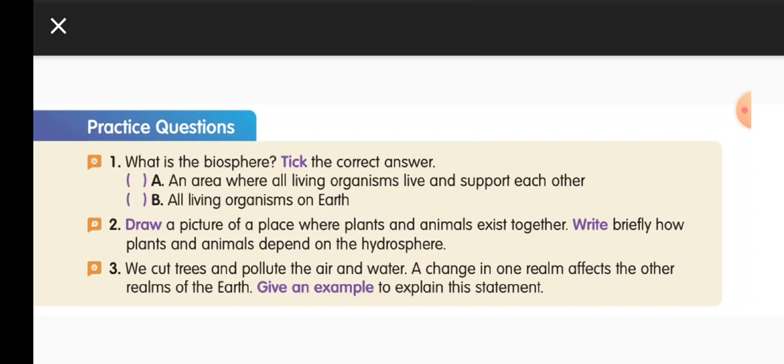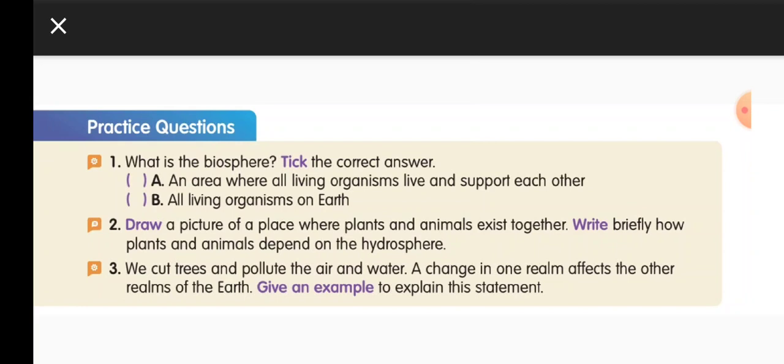Third question, we cut trees and pollute the air and water. A change in one realm affects the other realms of earth. Give an example to explain this statement. So when people cut the trees, what happens? There will be more air pollution, and so all the animals and all living things will find it difficult to get pure air to breathe. So even the air is affected if we cut the trees, and even the water.